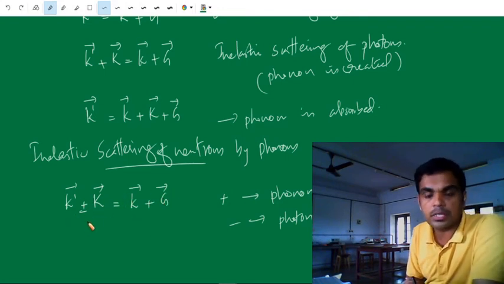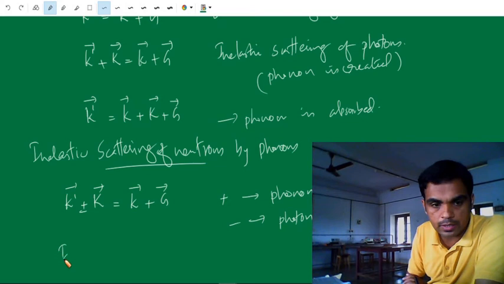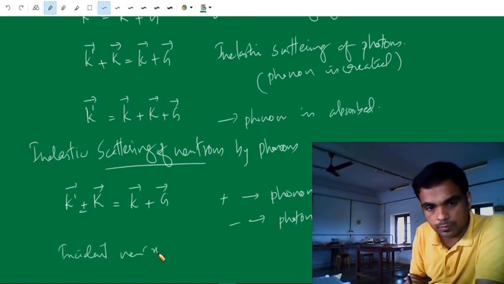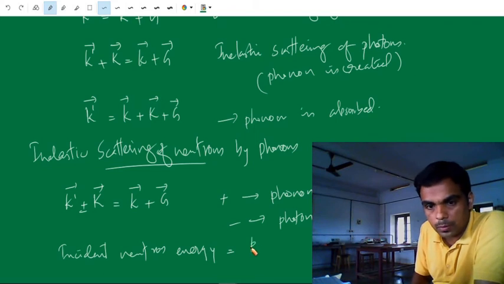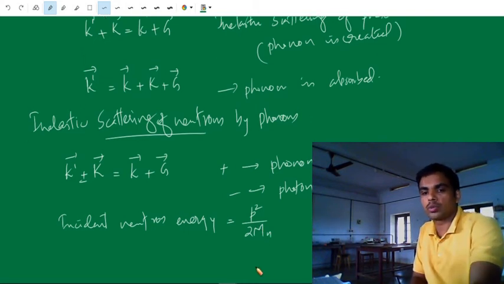Now, the law of conservation of energy. The energy of the incident neutron beam, that is, the incident neutron has energy equal to p square by 2 mn, for a single neutron, where mn is the mass of the neutron.